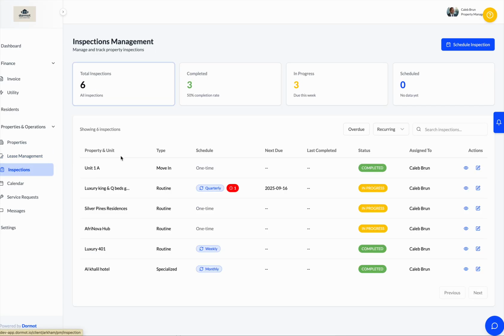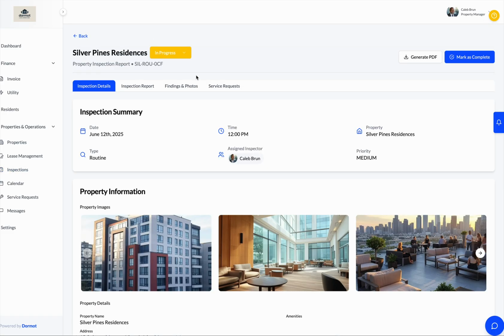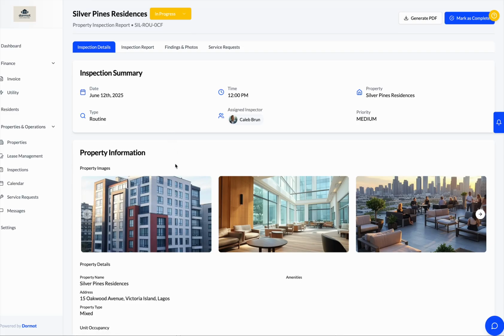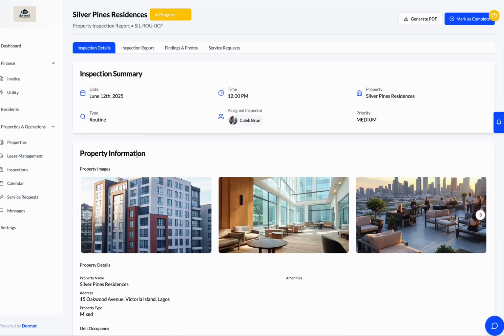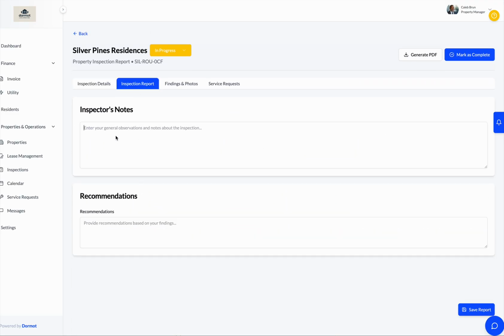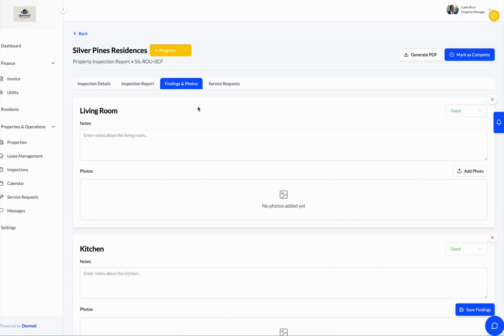Their inspections. These are their inspections. So there's this one, for example, that is in progress. So they can go in there. This is marked as in progress for Silver Pines Residences. They can go there, start writing their inspection notes, findings and reports, service requests, just pretty much like what I showed you in the previous video. And when they are done with all of this, they can mark it as completed, and then the senior property manager gets a notification that Caleb has actually completed his inspection.